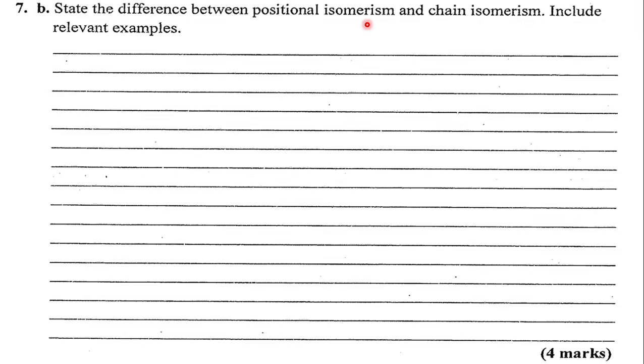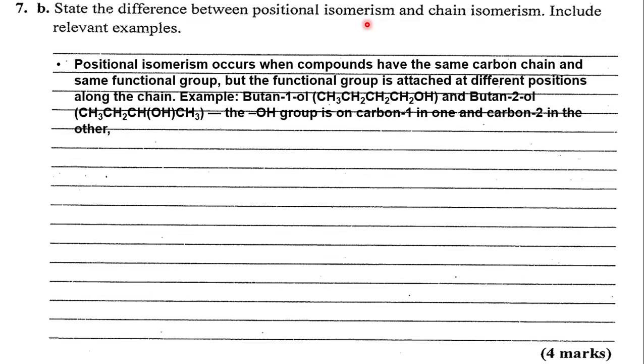So the difference between them is that positional isomerism occurs when compounds have the same carbon chain, the same functional group, but the functional group is attached at different positions.